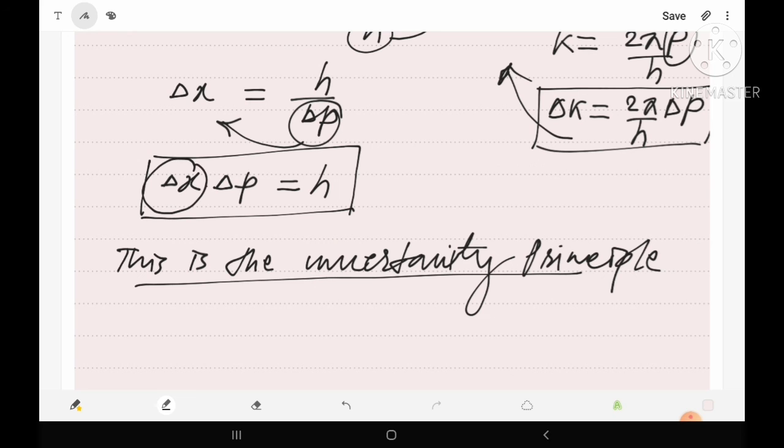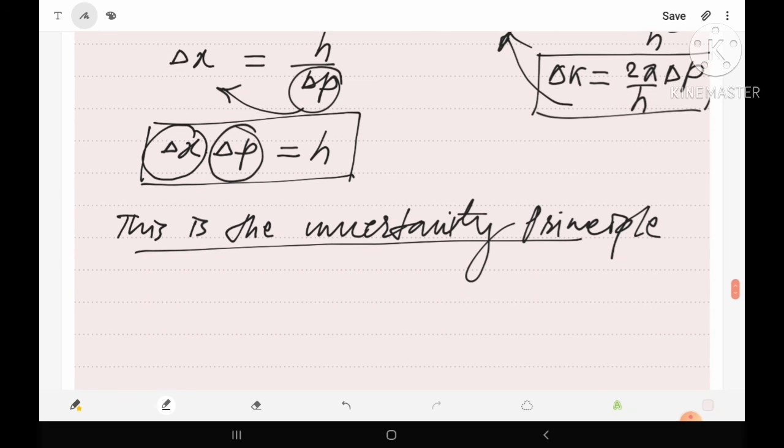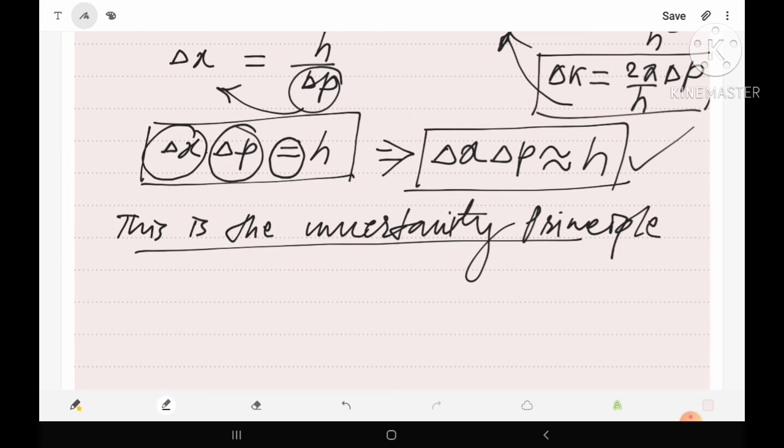Because the value of del x and the value of del p may vary, it is not compulsory that they are exactly equal to h. So here we can write, implies, del x into del p is nearly equal to h. So in this way we have proved the uncertainty principle in terms of x and p, means in terms of position and momentum.